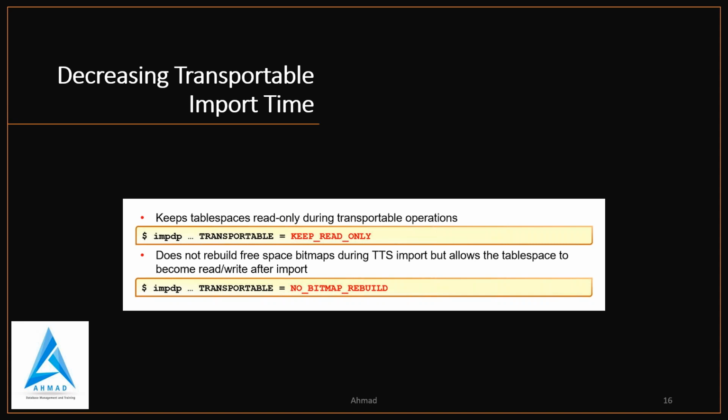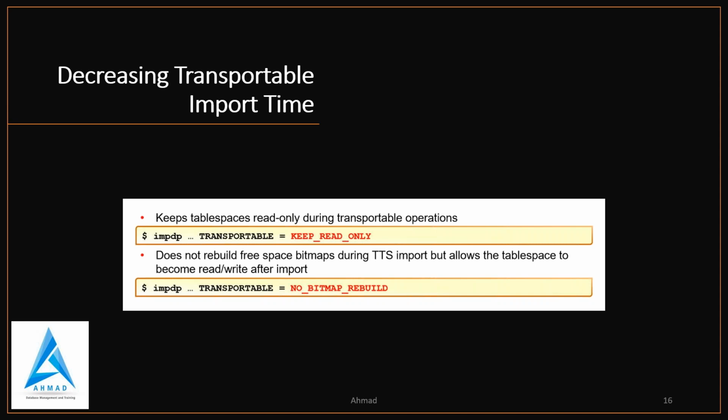If the DBA wants to skip the rebuild of the bitmap in order to have shorter downtime, they can use the NO_BITMAP_REBUILD option. That parameter will not rebuild the bitmap, so that is the important thing.